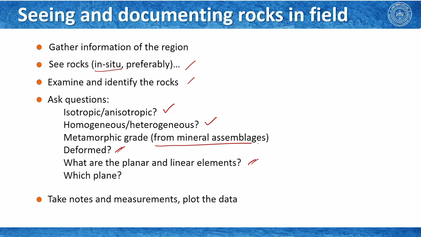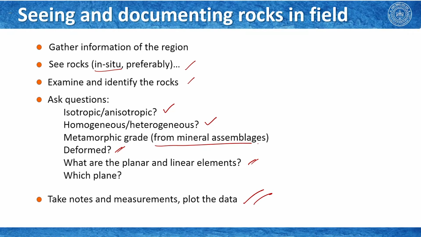So, you look for what are the primary features and what are the secondary features of these rocks. And of course, once you are looking, you also ask the question: which section am I looking at? As we have understood, different sections may expose the rocks or structures differently. So, it is important that you try to visualize which section we are looking at with respect to the structure we are trying to interpret. And of course, you need to measure these linear and structural elements, take notes of them, and finally plot the data before you interpret them.